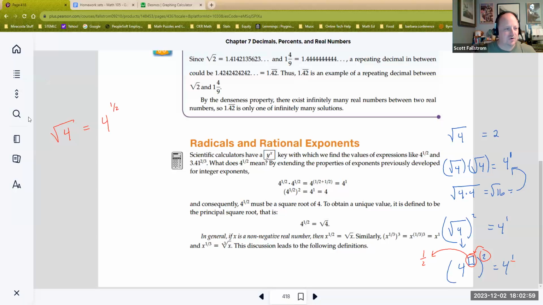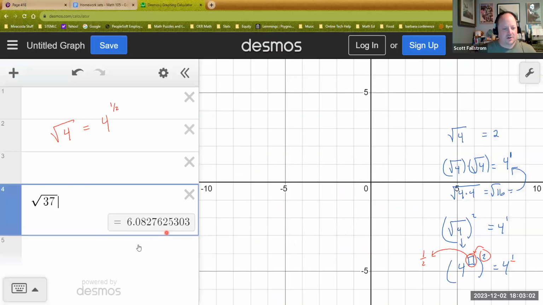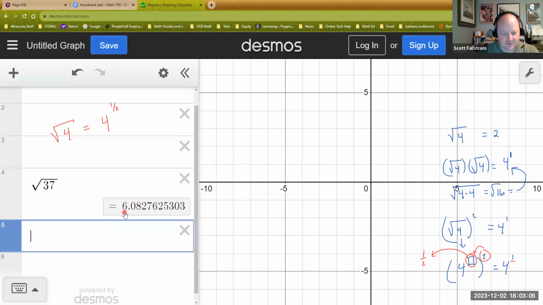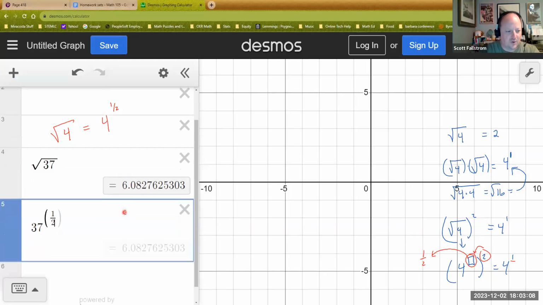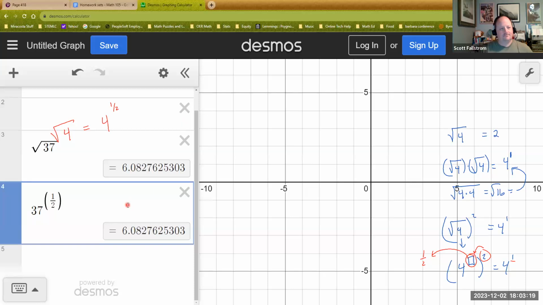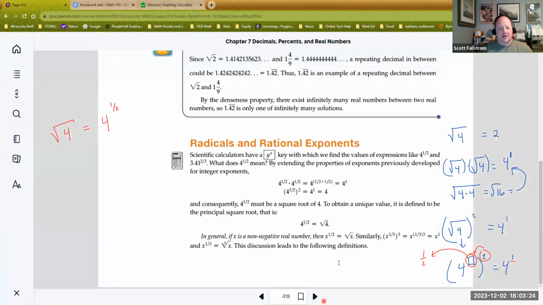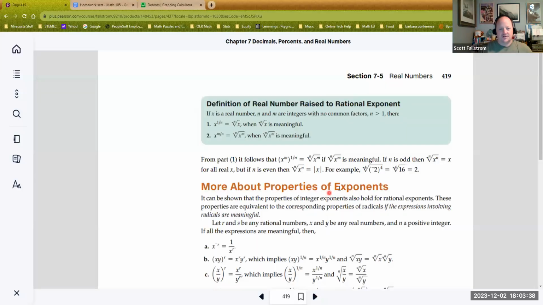Let's jump over to Desmos just to make sure you can kind of see this in action. Okay, there's the square root of 37. Now watch this. I'm going to do 37 raised to the 1/2 power. And what you'll notice is you get exactly the same decimal approximation. And that's kind of a quick way to go about doing some of these. So square roots are the same as a 1/2 power. Now, you can continue this. A cube root would be the same as a 1/3 power. So all of these pieces have corresponding undo options.